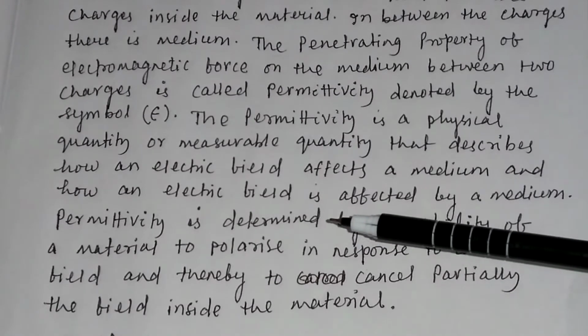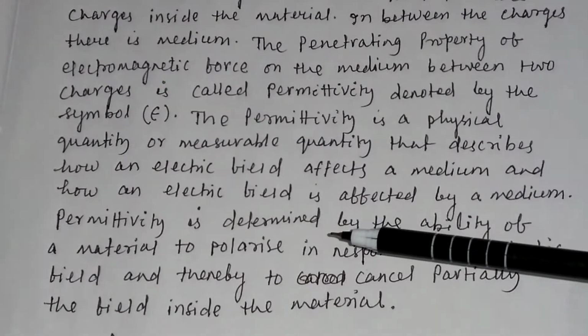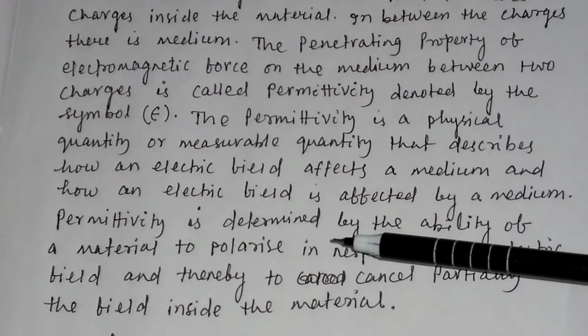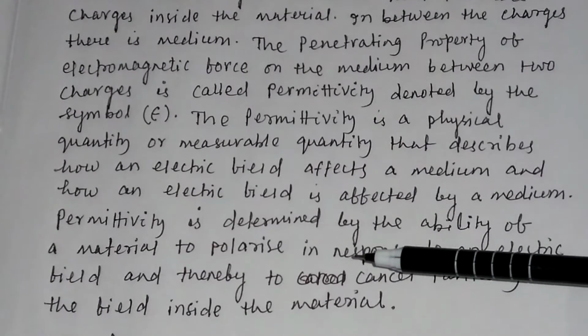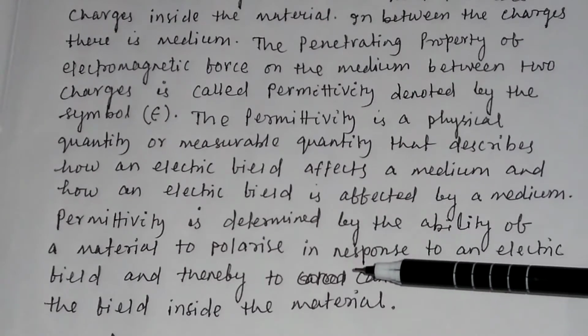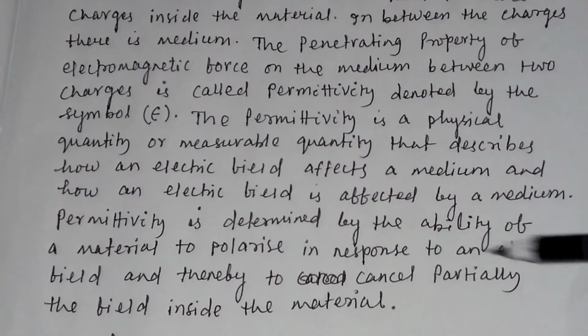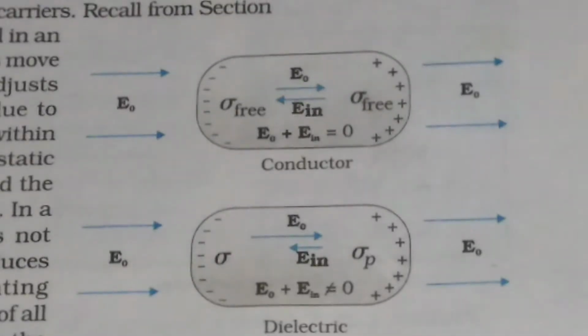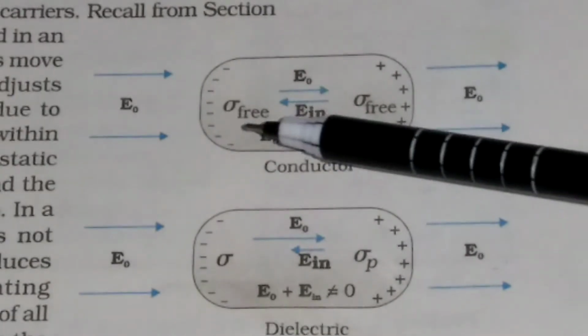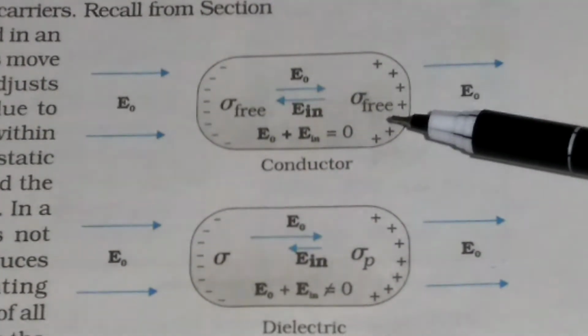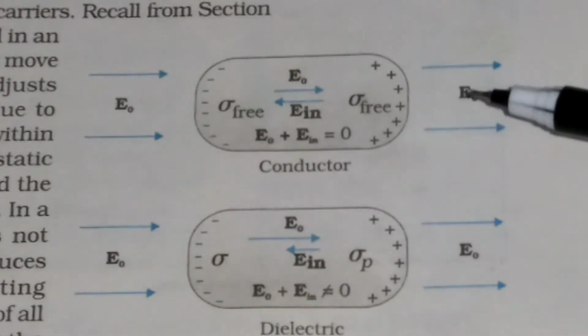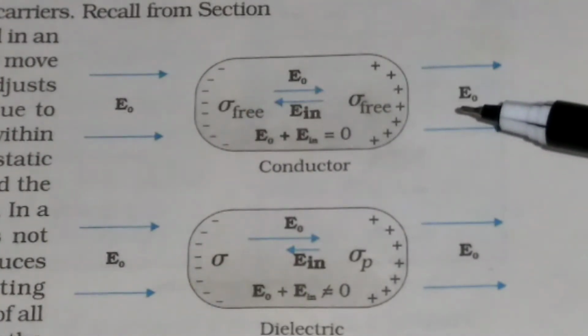And due to the polarization of the material, the electric fields cancel each other. How do the electric fields cancel each other? Let us see. In the figure, suppose this is the conductor. To this conductor we give an external field E0.